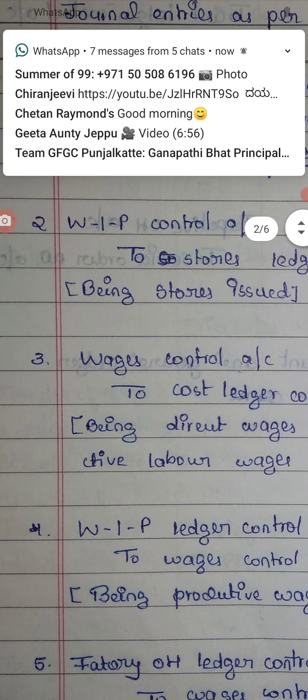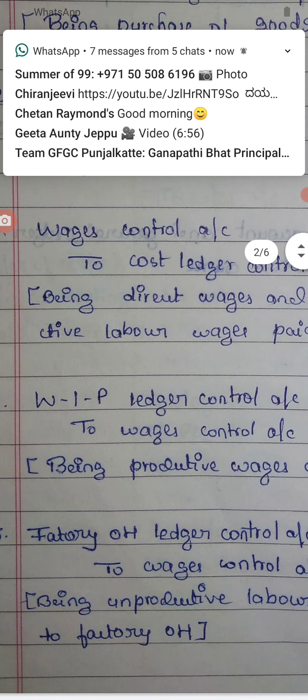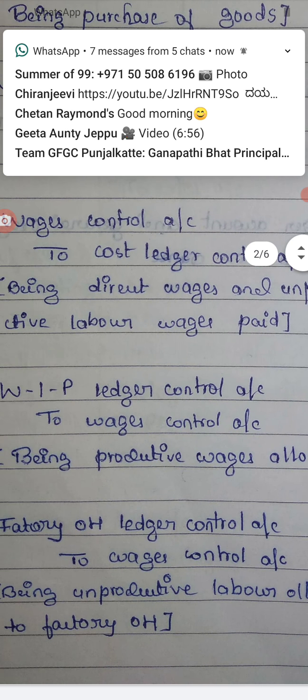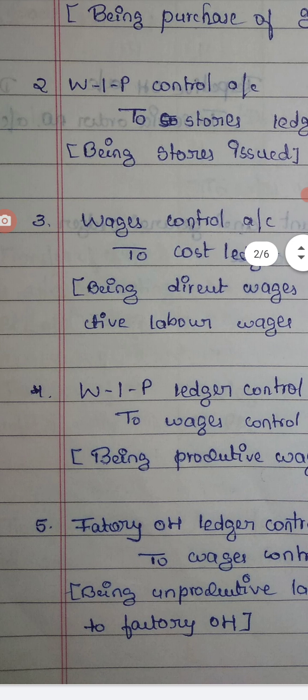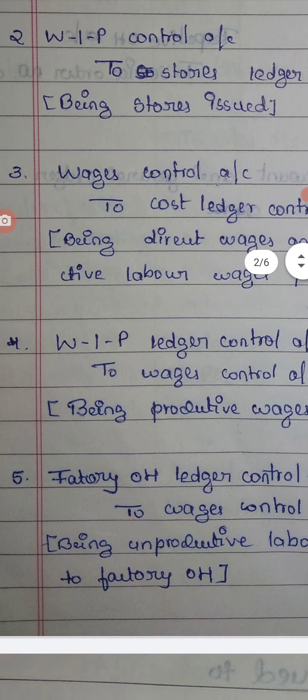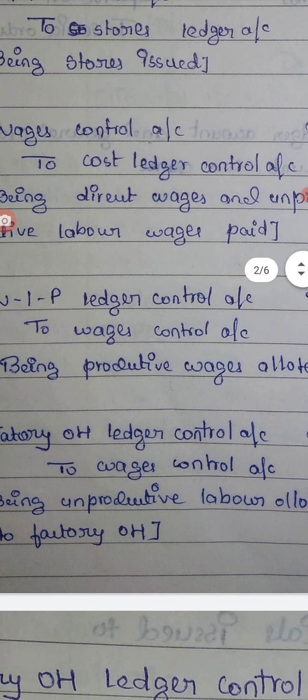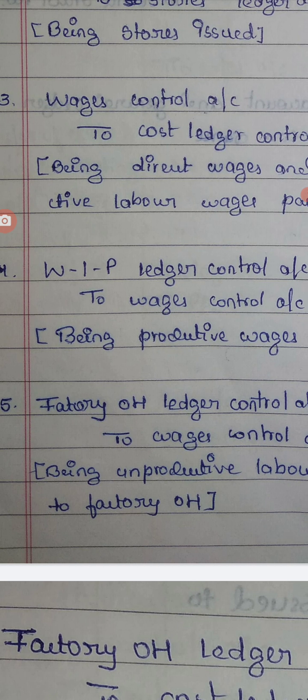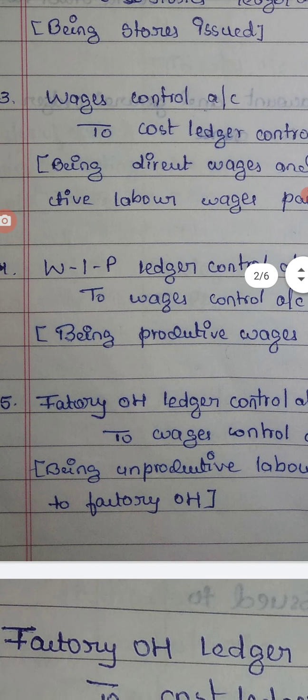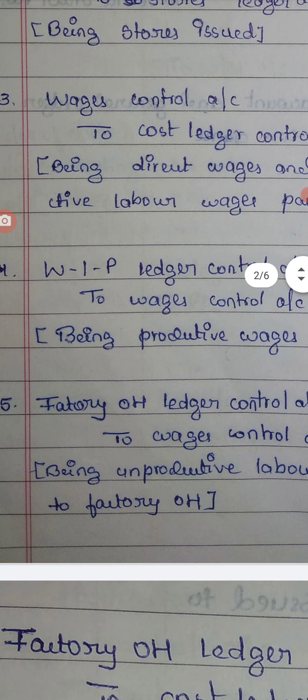And then for allotment we have to make one entry. For the same wages, even though there are no transactions related to that, we have to allot the wages. So when we allot wages for unproductive labor, it will be factory overhead ledger control account debtor to wage control account.